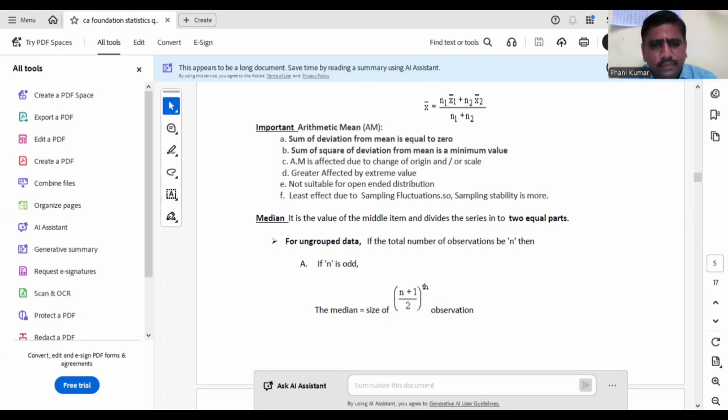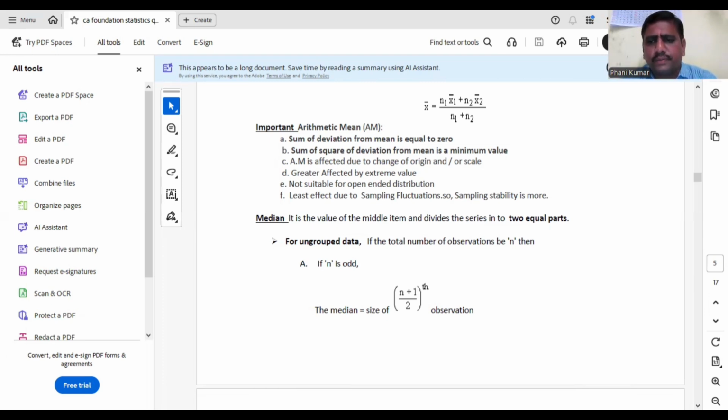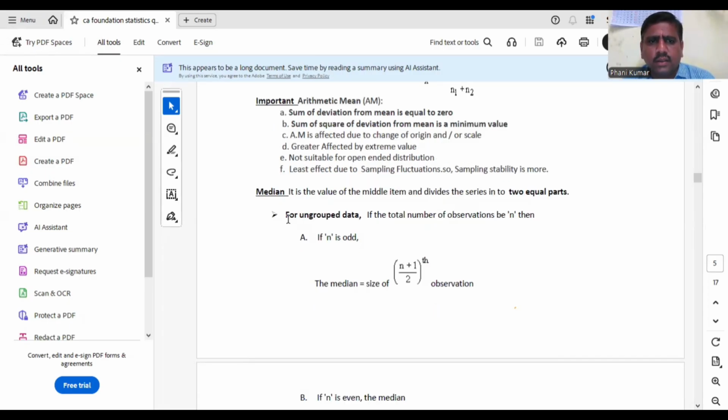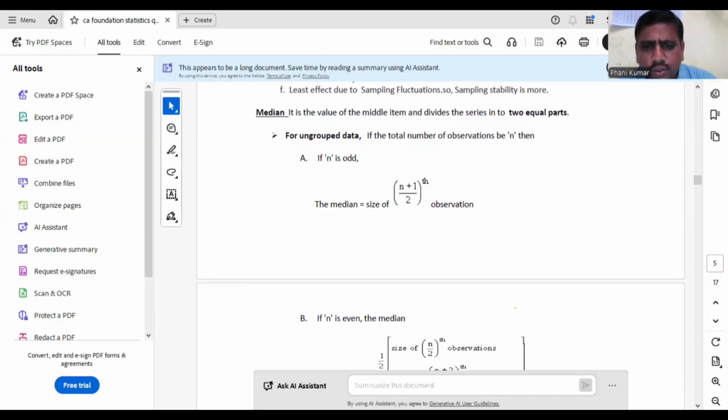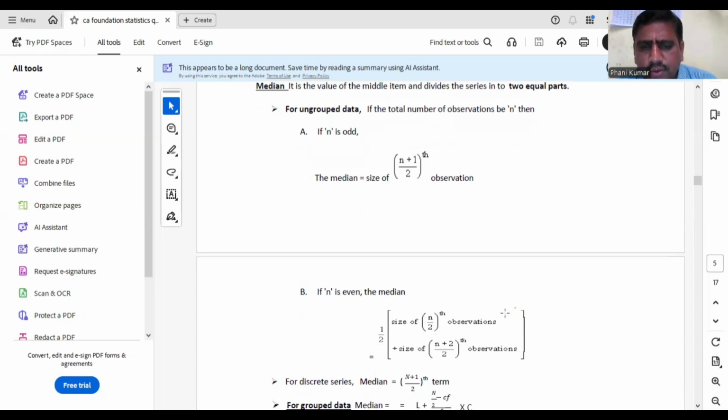Okay. Similarly, in the case of even number of values, if n is even, median formula is nothing but size of n by 2th term plus n by 2 plus 1th term, divided by 2.